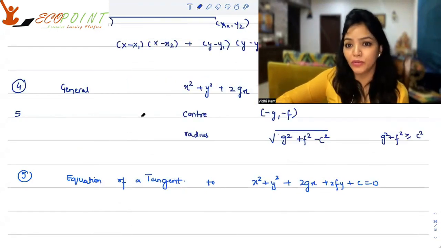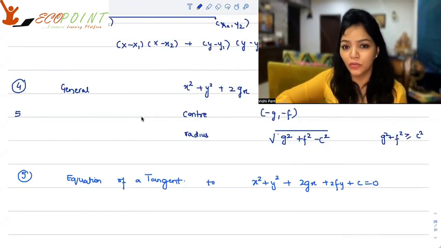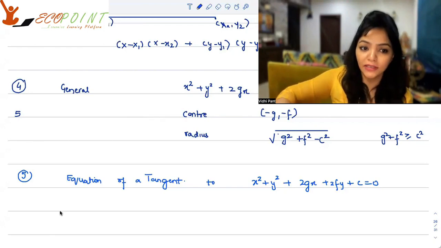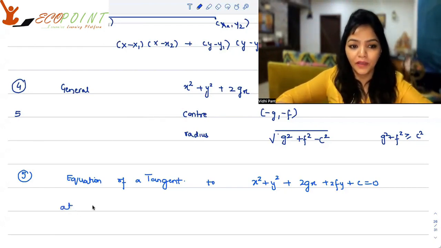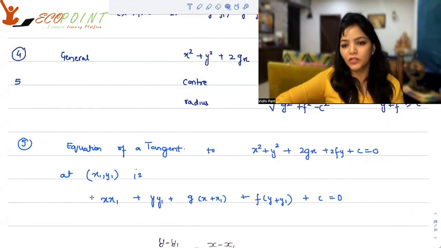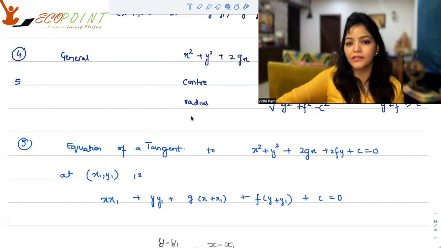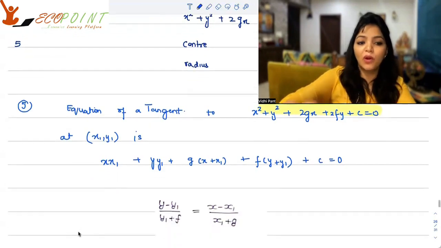Point number 5 to note, very important: the equation of a tangent to the circle x square plus y square plus 2gx plus 2fy plus c equals 0 at a particular point (x1, y1) is x into x1 plus y into y1 plus g times (x plus x1) plus f times (y plus y1) plus c equals 0.